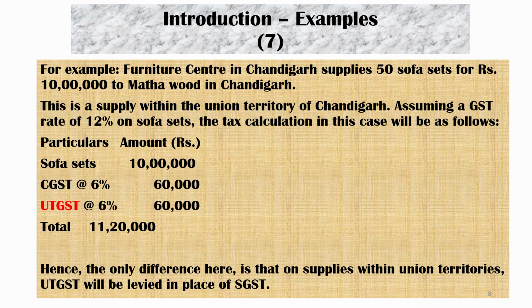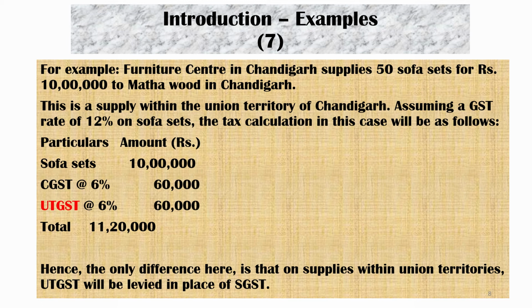For example, Furniture Center in Chandigarh supplies 50 sofa sets for rupees 10 lakhs to Mata Wood Industries in Chandigarh. Please understand the question. The state is Chandigarh. It is a union territory without a legislature.